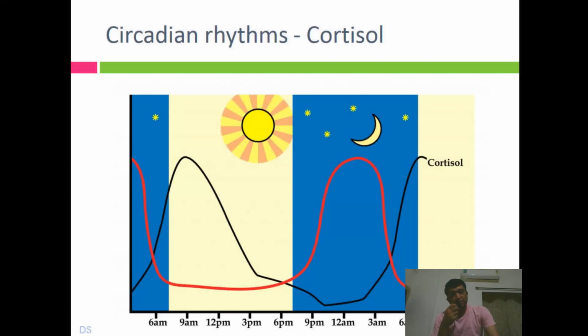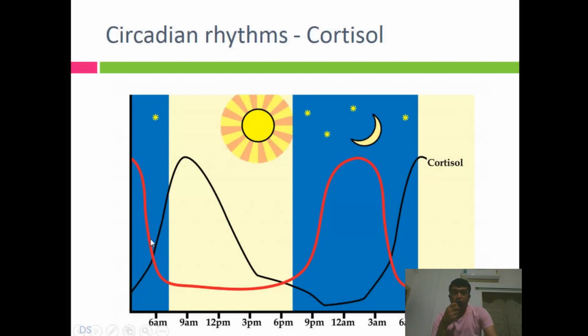It follows a circadian rhythm, right? Just like melatonin, if you remember, melatonin is a hormone from the pineal gland. And you know that you have a deep sleep at night, because the dark phase of the day and night phenomenon induces release of melatonin. In such a case, you have a deep sleep. These levels are least in the morning, and that's why you wake up in the morning.